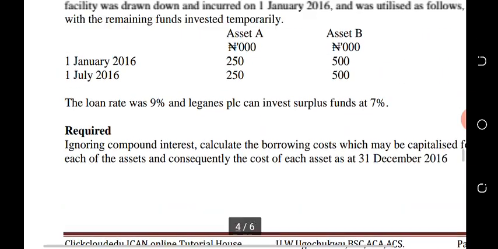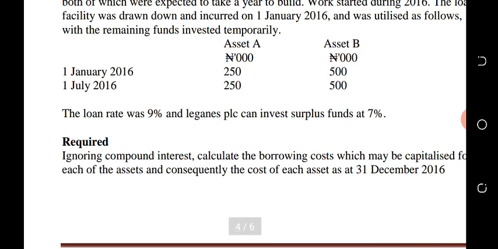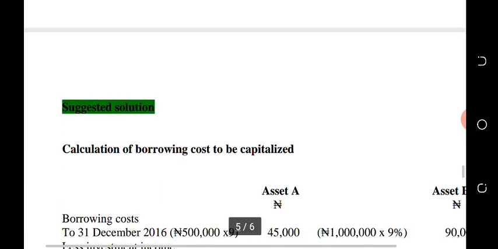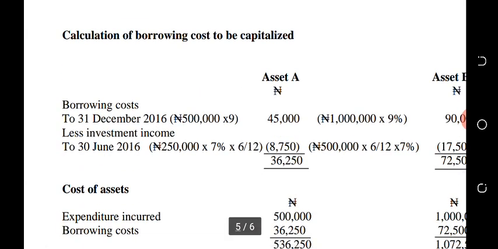That means the surplus is invested for 6 months. When they obtained 500,000 for asset A and 1 million for B, they gave the contractor, for example, 250, and the balance of 250 they invested. So we now have to do the interest rate: 250,000, the idle fund, times 7% times 6 over 12, because it is not for 1 year but for 6 months.